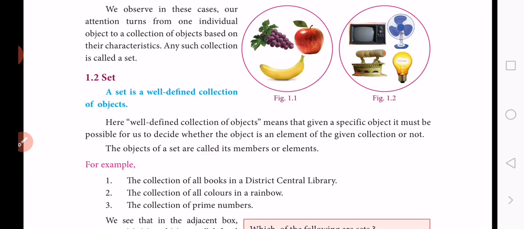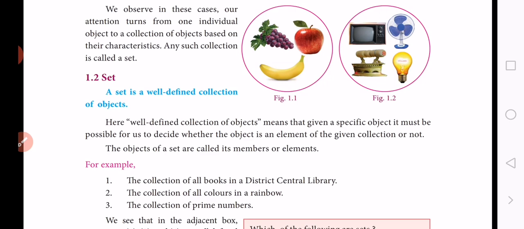These are all some examples of objects. So, set means a mathematical way of representing a collection or a group of objects is called a set.